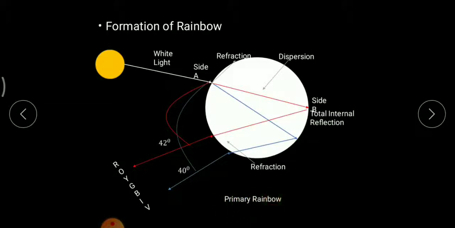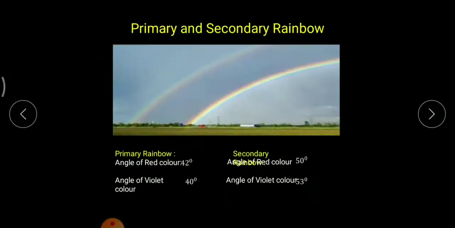There is also another phenomenon which you might have seen, that is a secondary rainbow. So what exactly is the difference between primary rainbow and a secondary rainbow? Whatever we have studied, it was a primary rainbow. As you can see in this atmosphere, there are two rainbows. This one is a primary rainbow, whereas this one is the secondary rainbow. Whatever we have studied up till now, it was based on this.